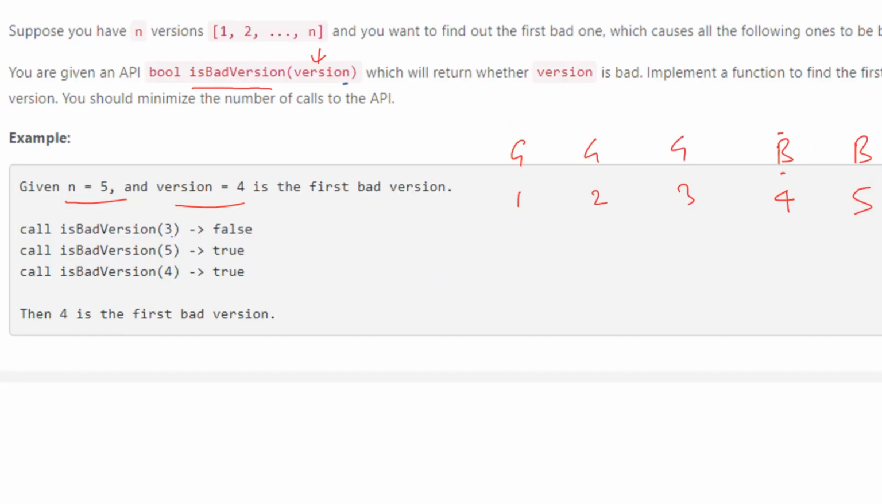Now let's see, there is an example also given. When we call isBadVersion(3), it means this one. When we call the API with 3, it returns false because it is a good version. When we call it with 5, it returns true, since this one is bad. Again, for the value 4, it returns true because this is also a bad version. So using this API only, we have to find the first occurrence of the bad version, or B. So let's try to solve it.